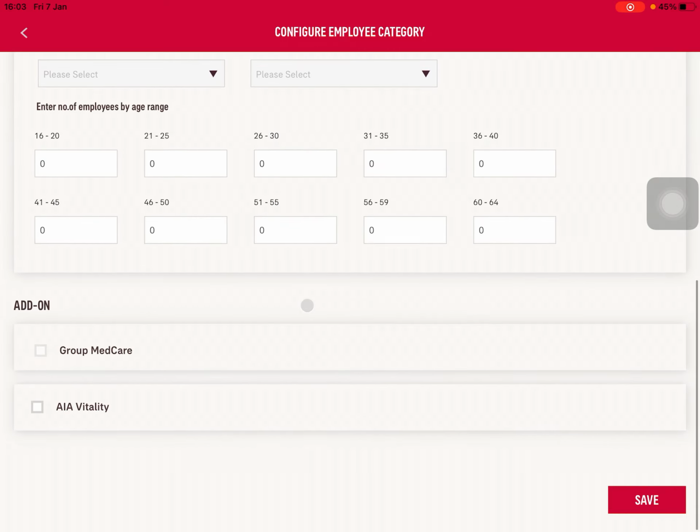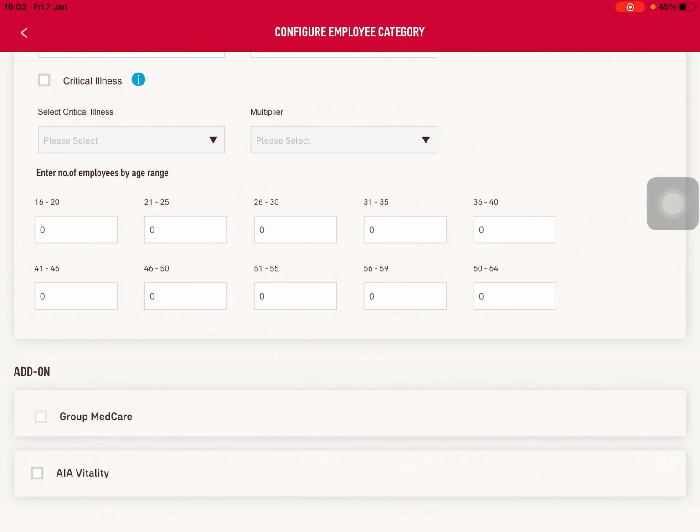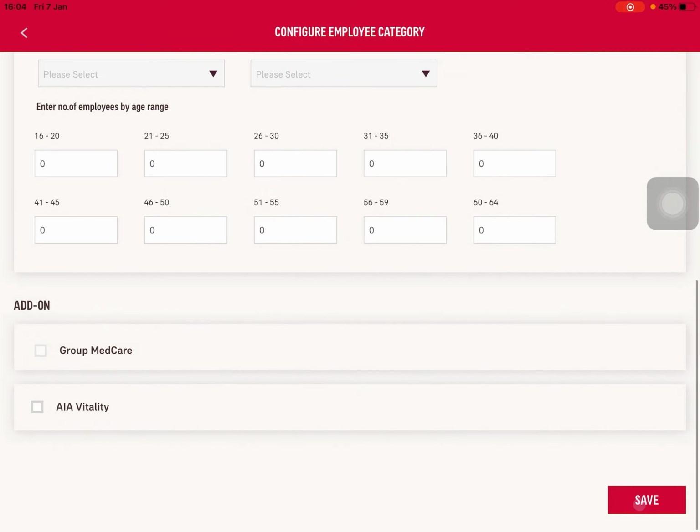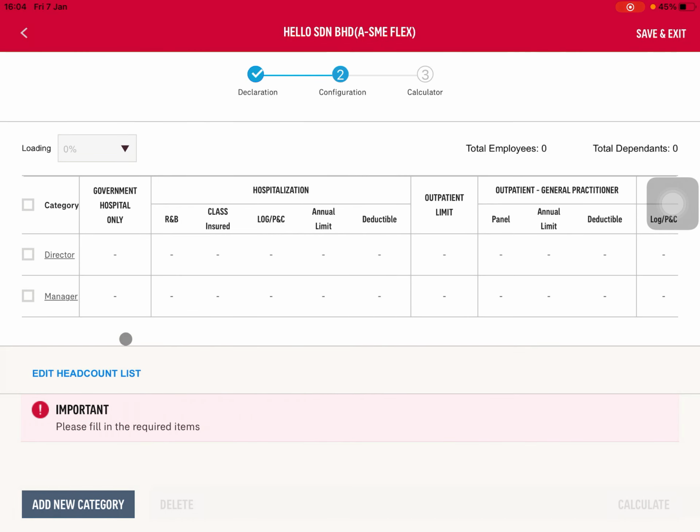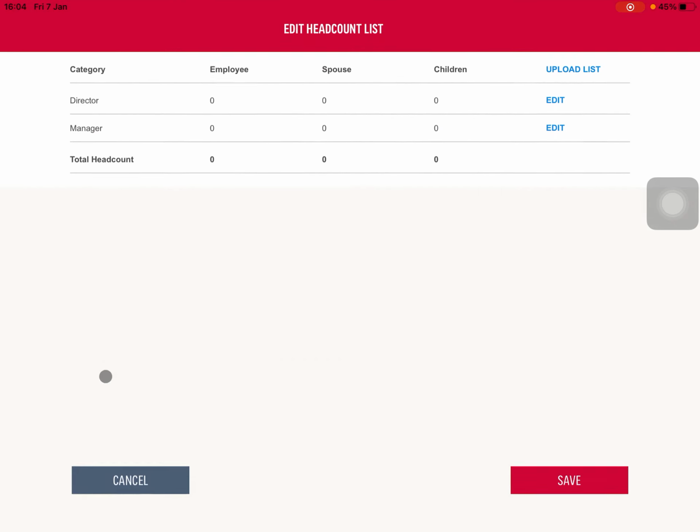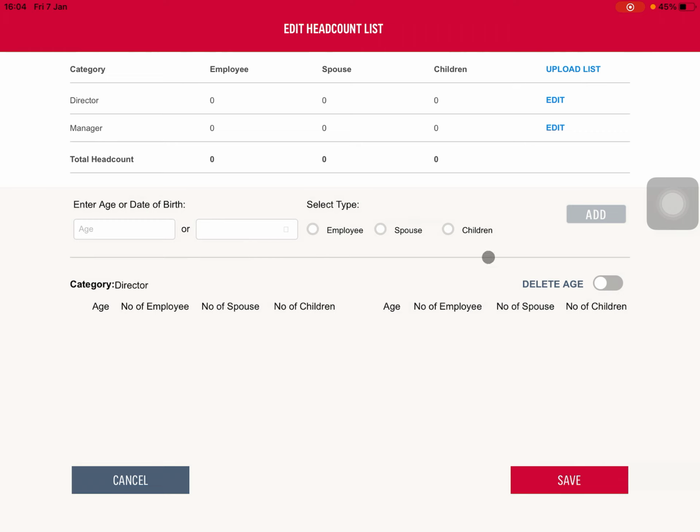Okay, save. If you do not have the information of your clients, you have to manually tabulate and key in one by one, which is a headache. Alternatively, you can do the simpler way. You just save this. You see here, there's the edit headcount list. Just click on edit headcount. Either, like I mentioned, you can key in one by one, or alternatively, imagine if you have 100 staff, you have to key in the age one by one.